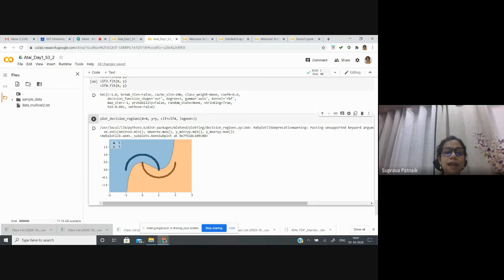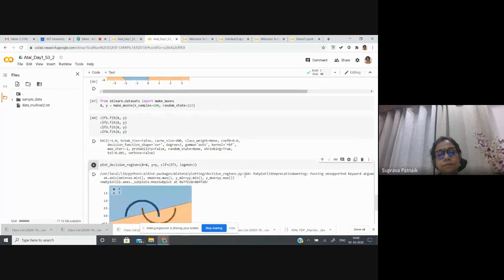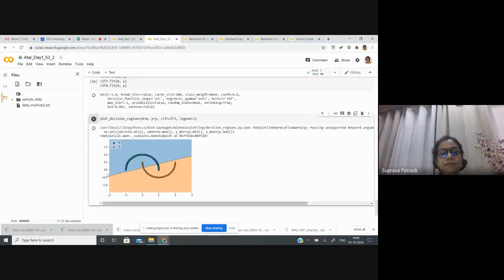Suppose this is for, let me plot it for classifier 3. See, for classifier 3, again I'm getting something that is the base one. I'm getting a straight line, and it is not at all capable of separating out these perturbations of one class into the other.